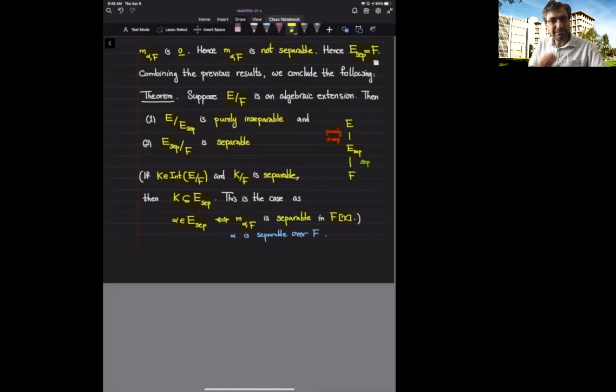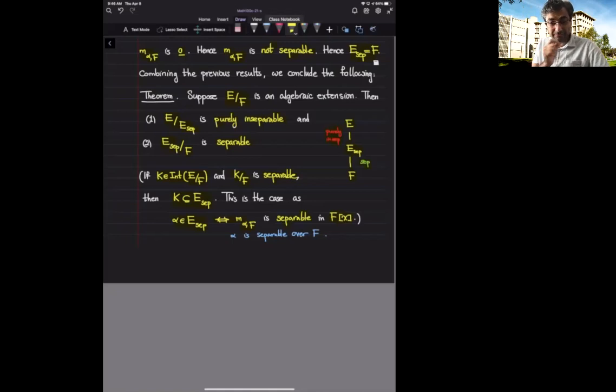We showed that E over F is algebraic if and only if E over K and K over F are algebraic for every intermediate subfield. We have seen this for finite extensions. So E over F is a finite extension if and only if E over K and K over F are finite extensions.